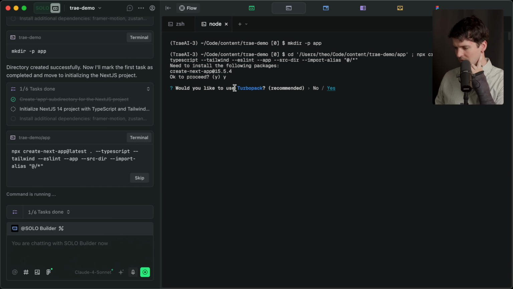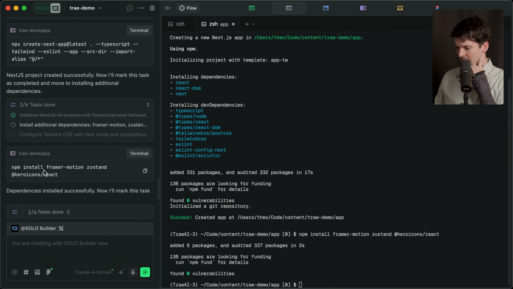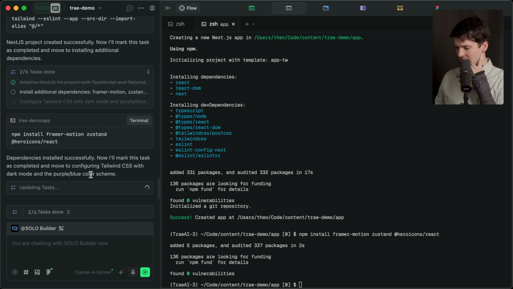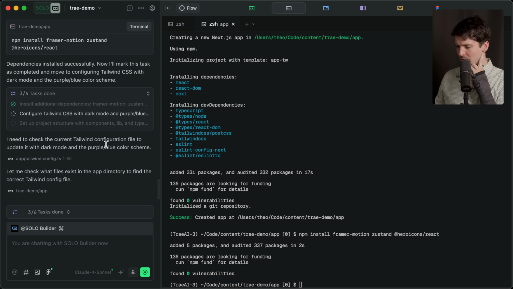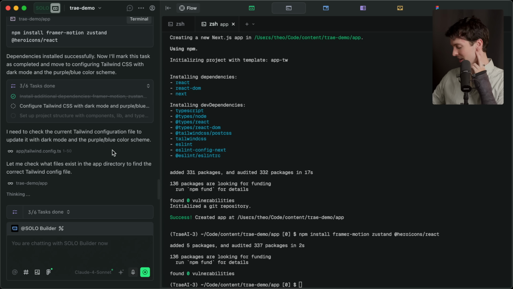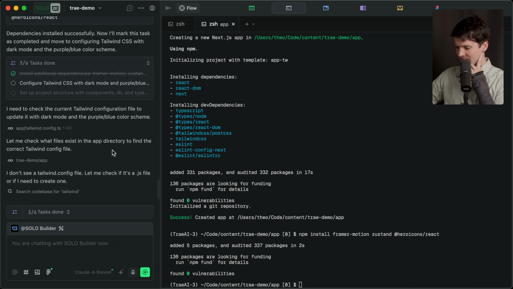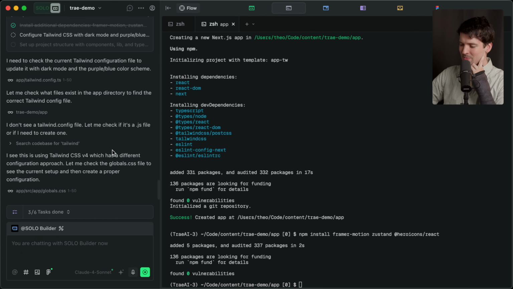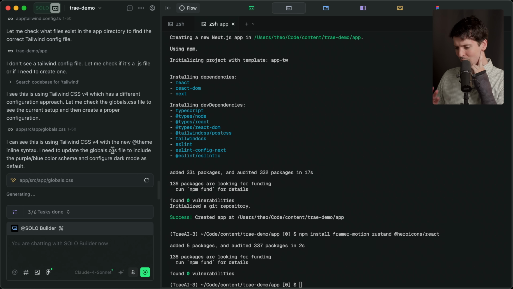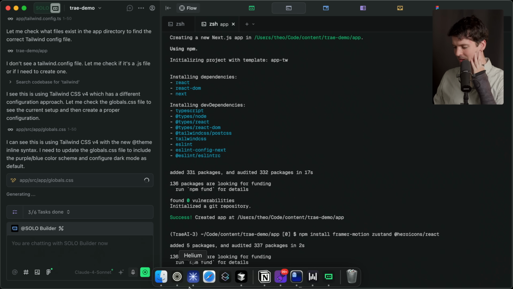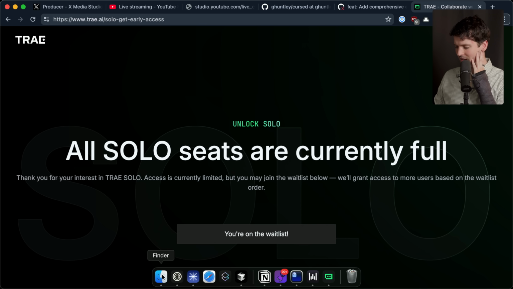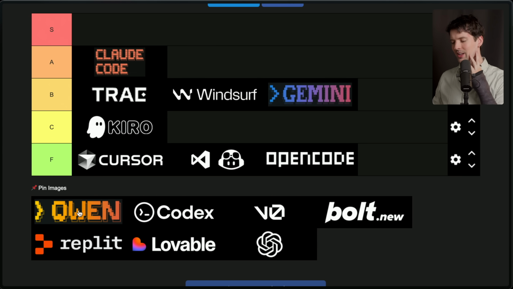I just have to go in here and tell it to proceed. Installing Framer Motion, Zustand, and Heroicons. That's all fine. And the purple-blue color scheme. Oh boy, everyone's favorite, the Claude colors. Oh, it still thinks there's a Tailwind config, but nope, it's Tailwind v4. We'll let that run in the background. I'm going to give you guys my thoughts on the other things in the list, in particular Qwen, as we wait for that. And then we'll decide if we're moving Trae somewhere else in the tier list.